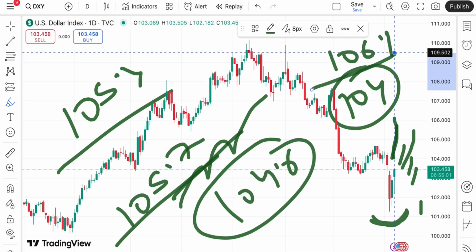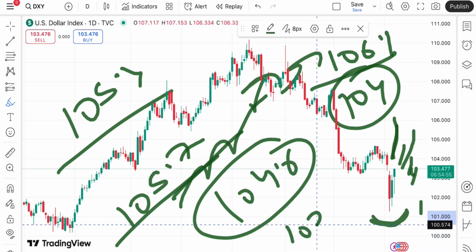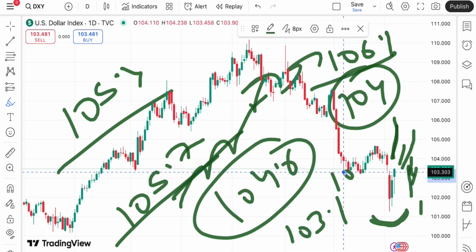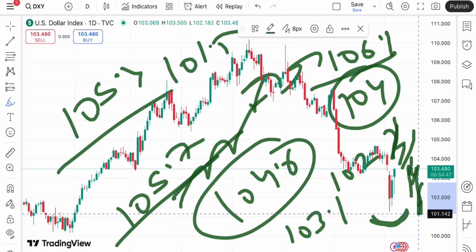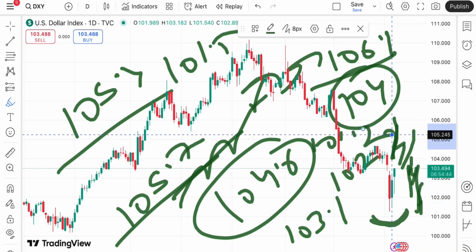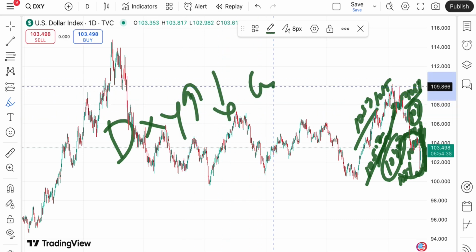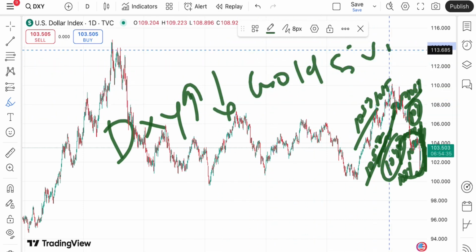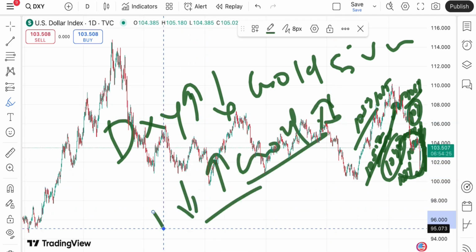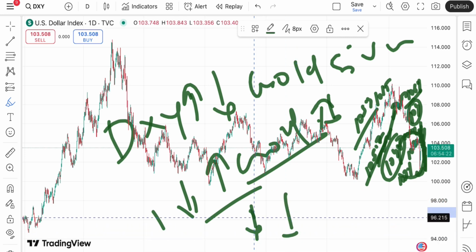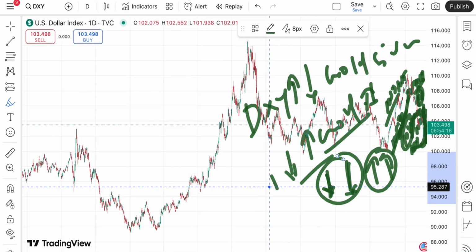But if the price doesn't sustain, it can come down again towards 103.1, and from there a further downfall towards 102.2, and if the price moves below that level, there is a chance of touching 101.5, and from there it will fall below 101.2, and then a further downfall. Remember, when the dollar index starts going upside, the prices of gold, silver, crude and natural gas will come down, and if the dollar index goes down, the prices of gold, silver, crude and natural gas go up. Sometimes they both move in the same direction, so in that case, or otherwise also, you have to put your SL so your capital will be safe, and trail your SL so your profit will be safe. These two things you have to do.